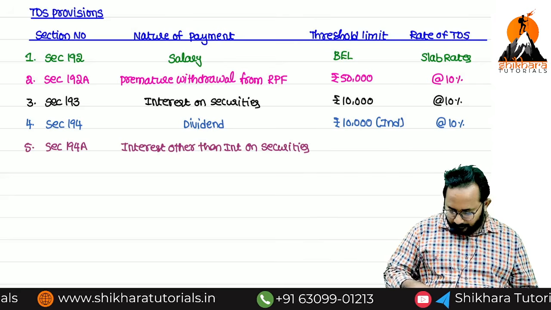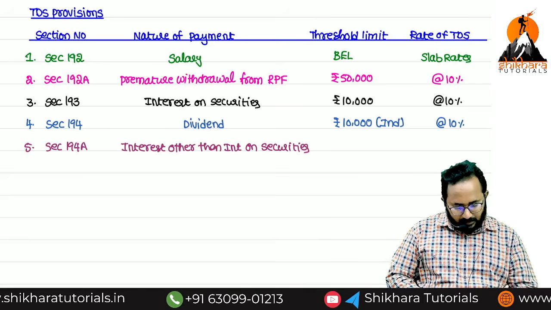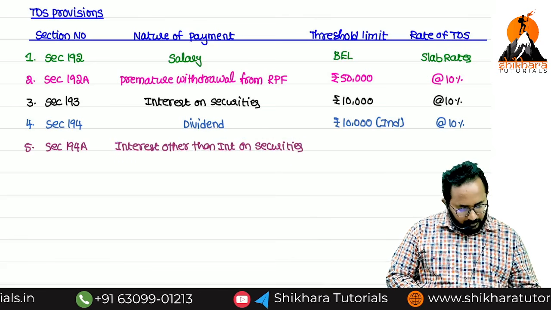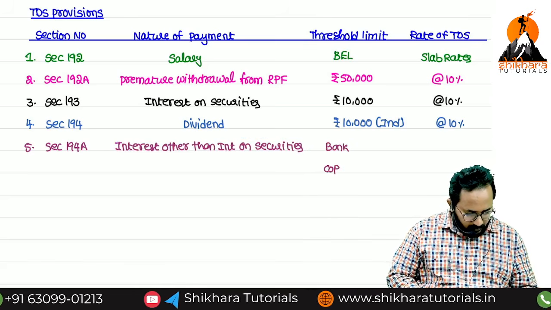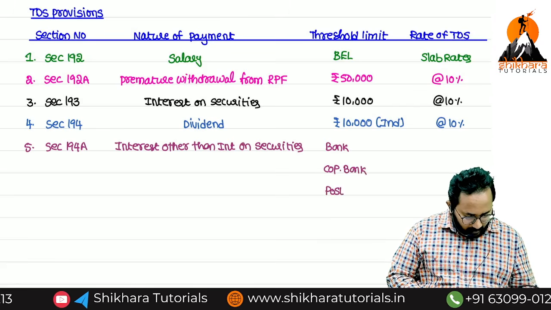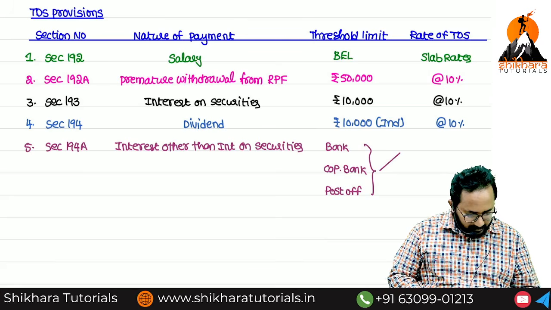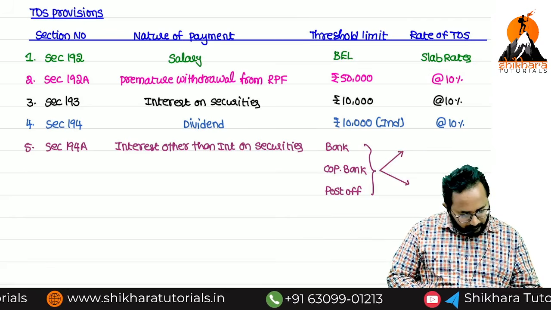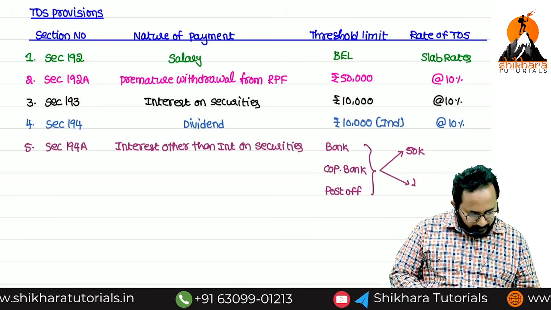First, bank, cooperative bank, post office: if they are paying the interest, then threshold limit is generally 50,000, but if the payee is a senior citizen, rupees 1 lakh.